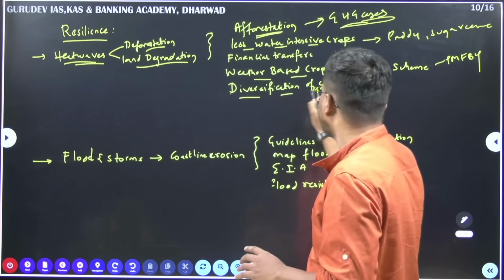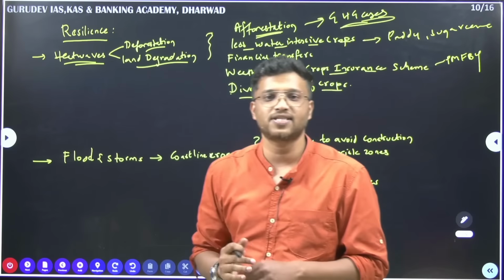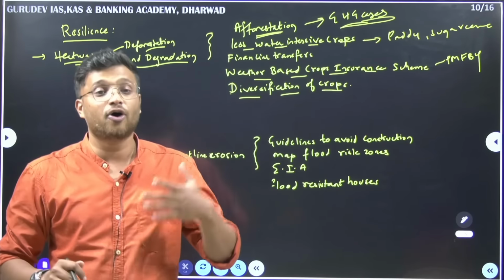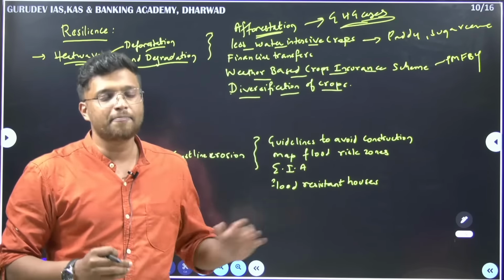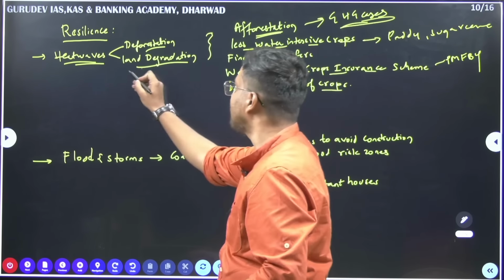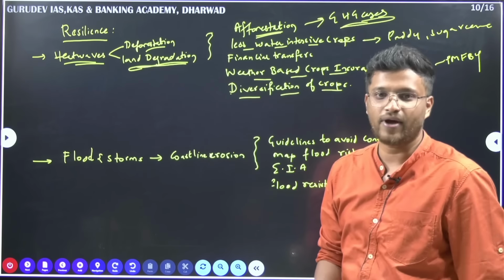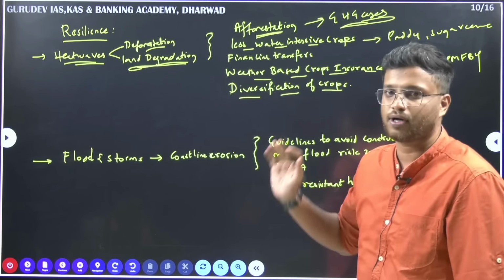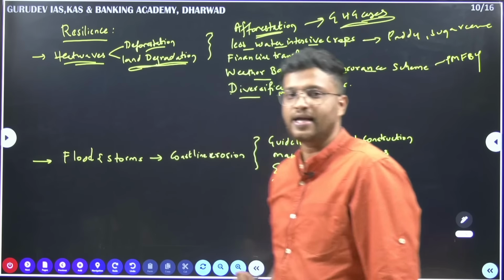Lastly, he talks about diversification of crops. See, when diversification of crops happens, it not only ensures food security, it also ensures that the soil maintains its health. The soil health is maintained. Also, land degradation is less when multi crop culture is developed. Fine. So that is how we have to combat the heat wave.